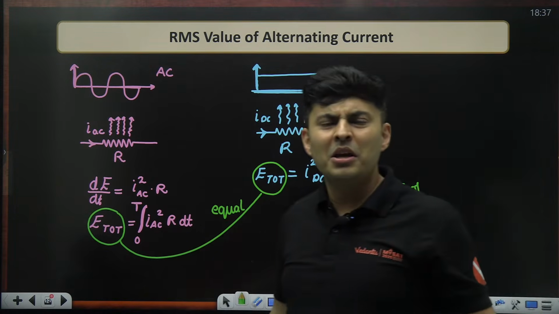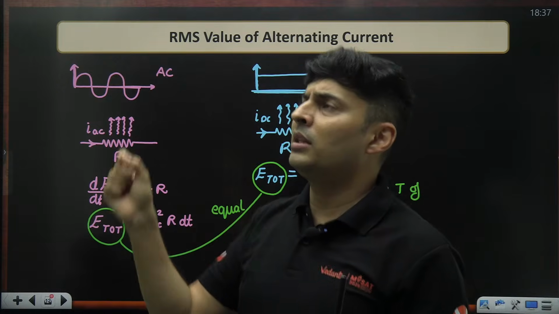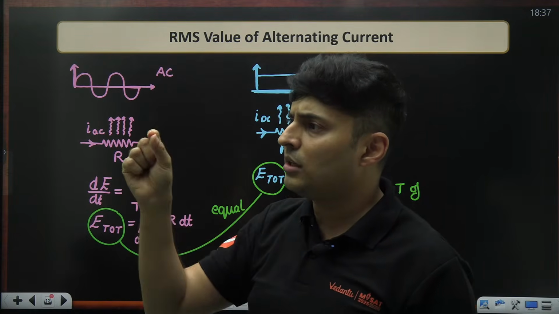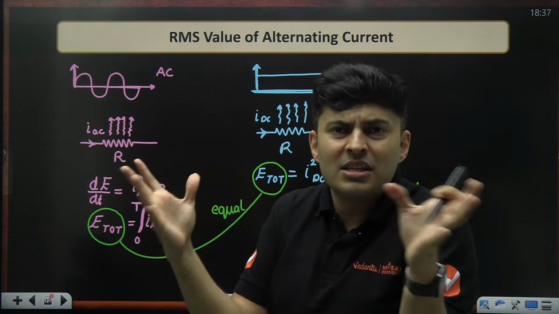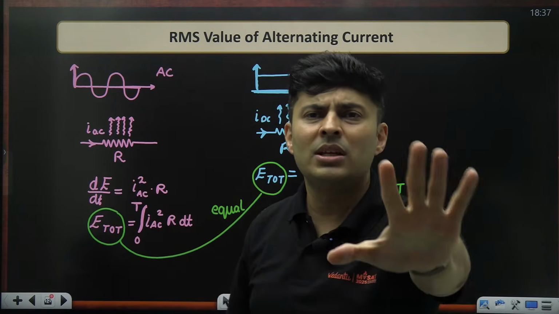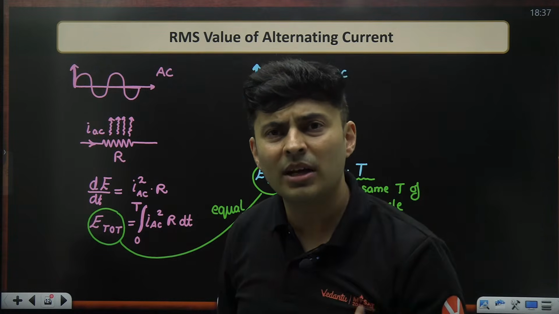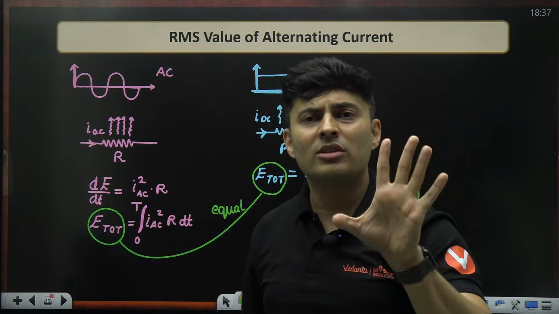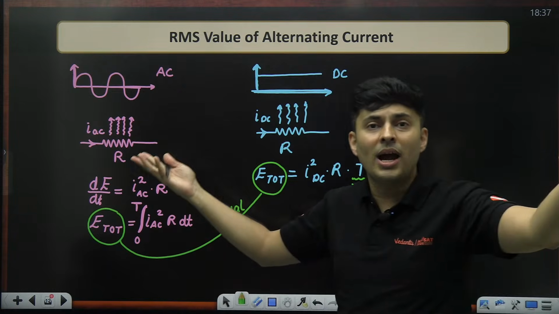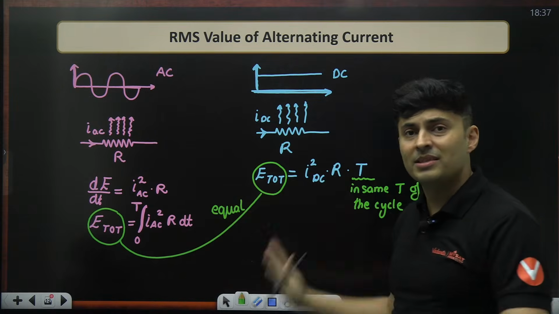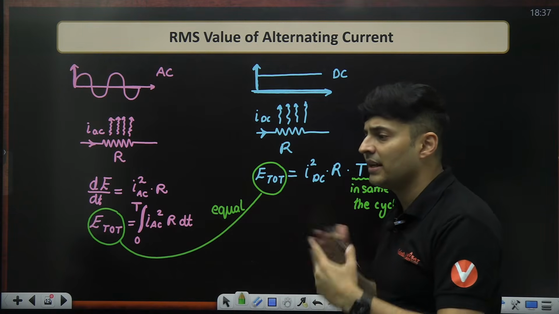That becomes simple. Instead of saying the current is now 0.1, then it is 2, then it is 5, then it is 2, then it is 1, then it is 0 and minus 1, boss, what is the heat generated? Very difficult. I'll tell you, listen, you take the current as 3 amperes, whatever energy loss will happen using 3 amperes, that is the answer. You will be so happy, because now your problem is simple, because DC is always easier than AC.